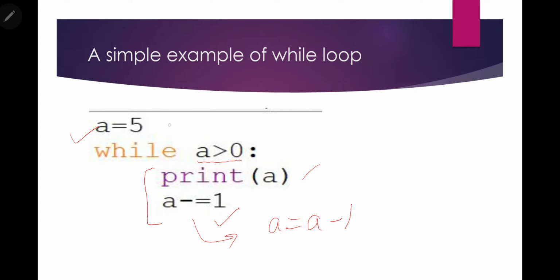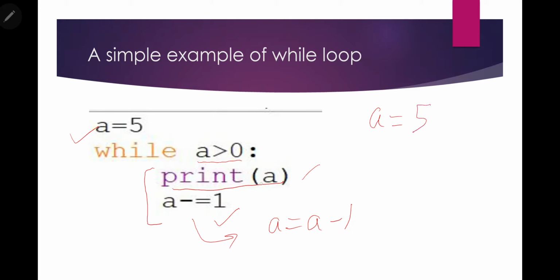First, the Python interpreter will execute the first statement. Then when it enters the while loop, it will print the value of a. So the first time the value of a is 5.